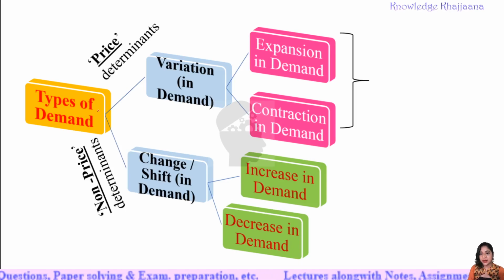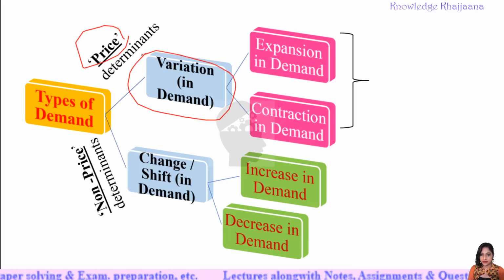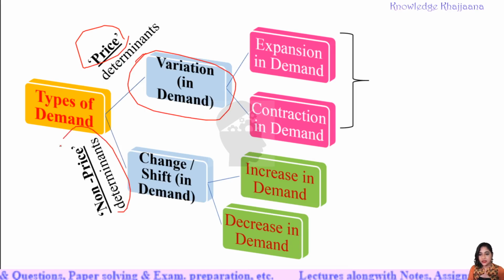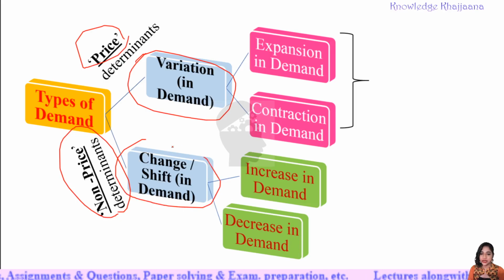When there is a variation in demand due to price, it is called variation in demand. And when there is a change in demand due to components other than price, that is non-price determinants, then it is called change or shift in demand. See, this is the basic difference.